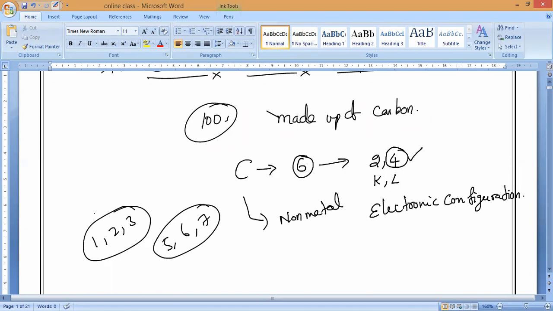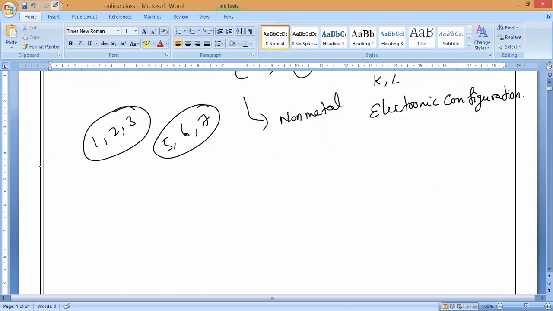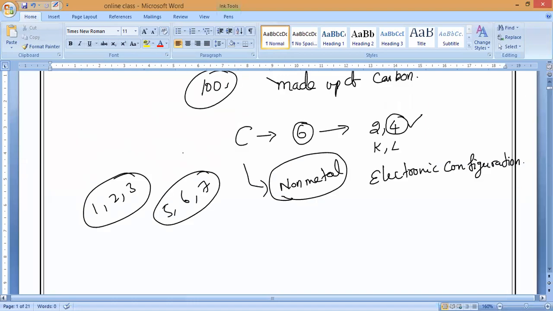So carbon could be considered a metalloid because of its 4 valence electrons in its valence shell. But carbon is purely a non-metal. Basically, since 4 electrons are present, we might consider it a metalloid, but it is not a metalloid. It is a non-metal. That is what you have to remember.